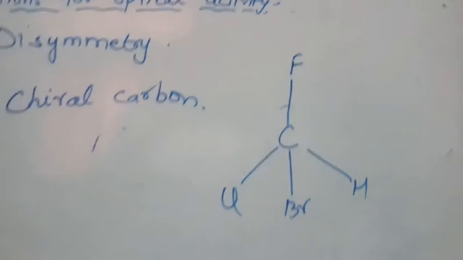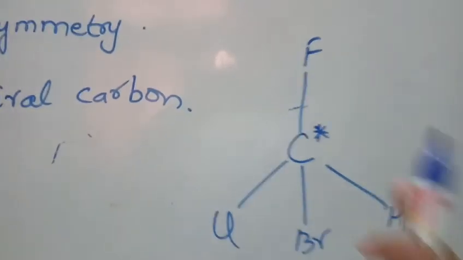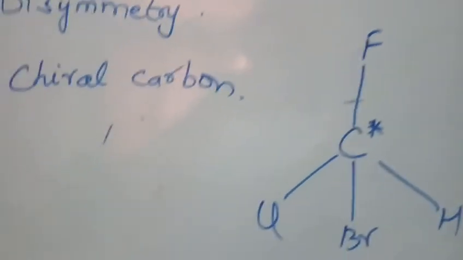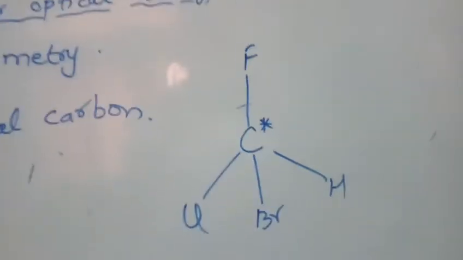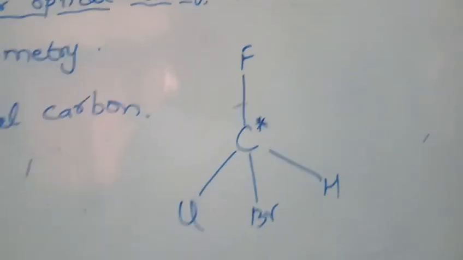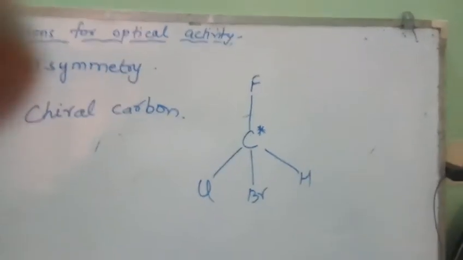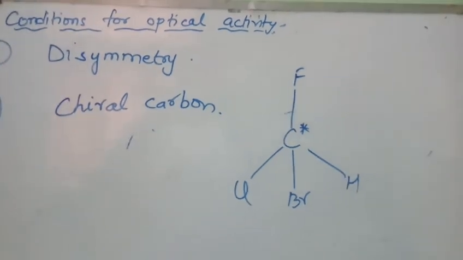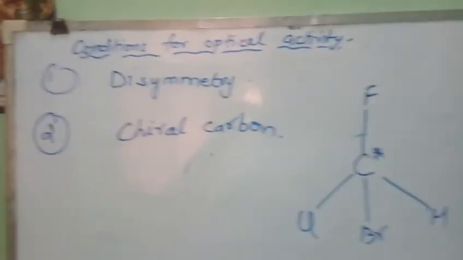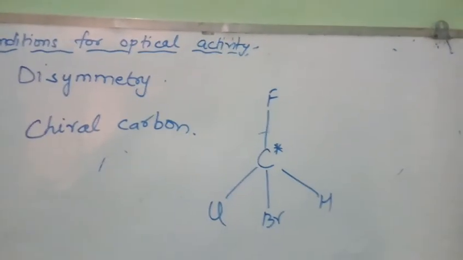If such a carbon is there, it is known as a chiral carbon, and this is the chiral center, right? Such a molecule will always be disymmetric, not asymmetric. It will not have a plane of symmetry or center of symmetry. So it should contain at least one chiral carbon. If the molecule contains only one chiral carbon, it will be a perfectly optically active compound. It will show this phenomenon.